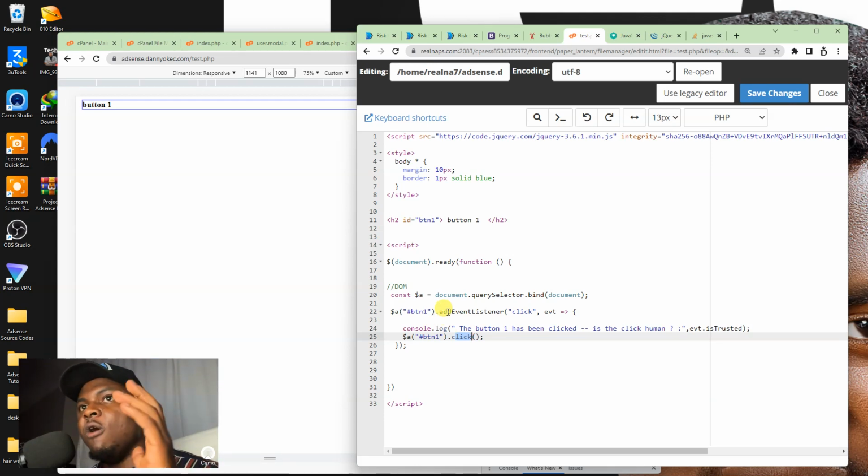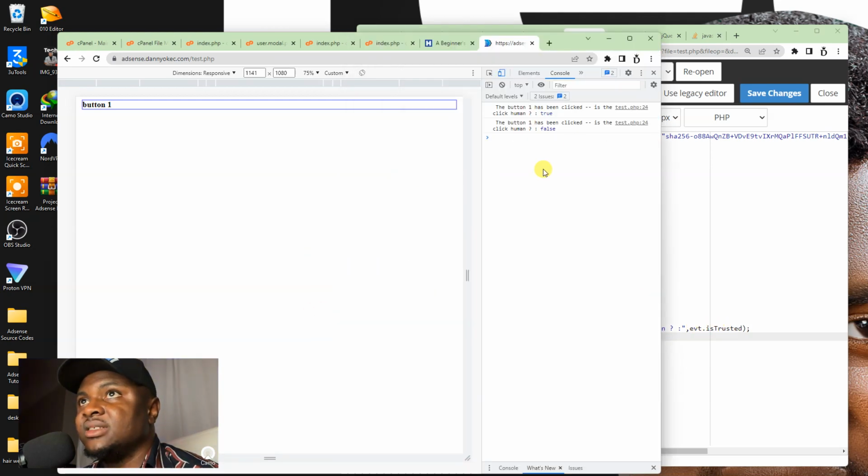In other words, like the first example we did, we created something called button 2. We now said button 2 should say button 2 has been clicked, then it calls itself again, and then it says button 2, like recursively. It happens infinitely. But once you try to do this with code, it will only launch once, and that's because code doesn't have a whole lot of authenticity. Like if you use isTrusted, it will tell you that this is false. So this is how Google is able to detect fake click and real click. But that's just the tip of the iceberg. There are so many other things inside that I would want to explain.